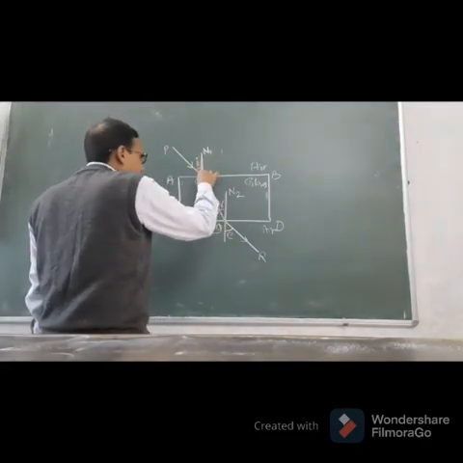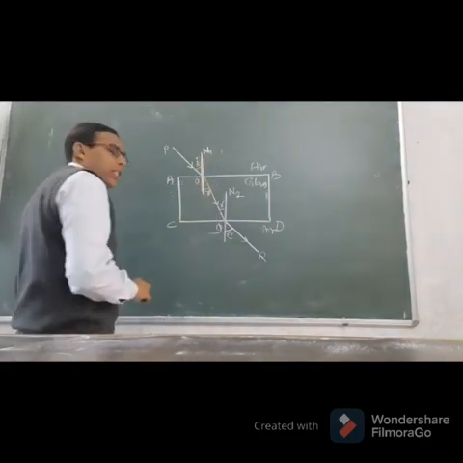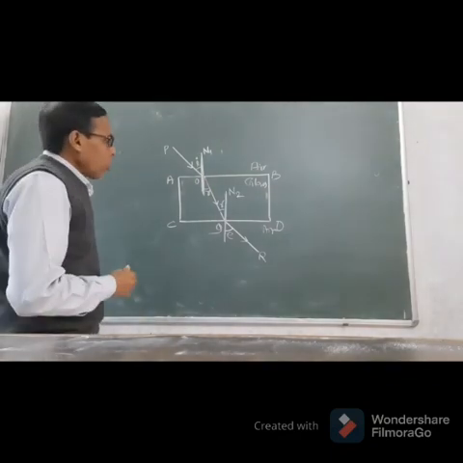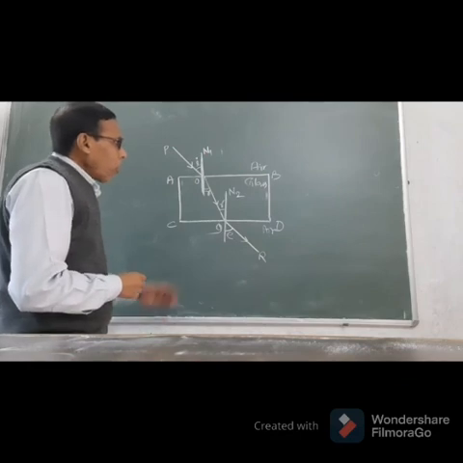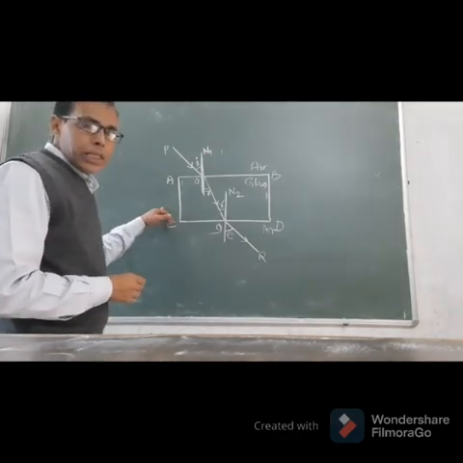So these two examples explain the refraction of light. Why does refraction of light take place? Because the speed of light in different media is different.